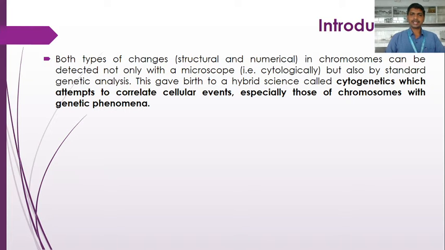So these structural and numerical changes in chromosomes can be detected not only cytologically but also by standard genetic analysis. These two things have been mixed in a hybrid science that we call cytogenetics, where there is cytology and genetic analysis. Both cytological events, cellular events, are correlated and studied in relation with the genetic phenomenon. So that is called cytogenetics.